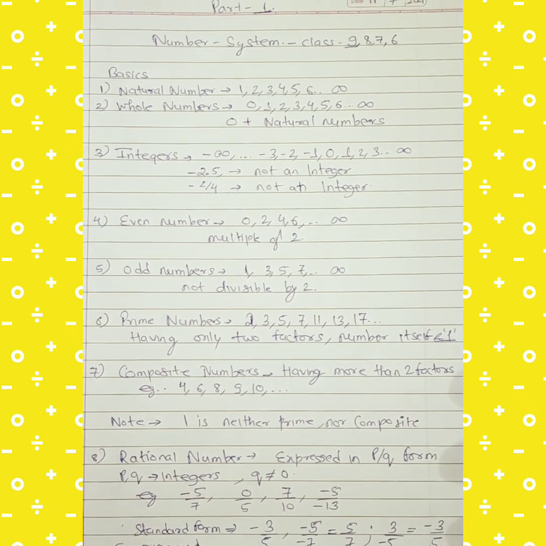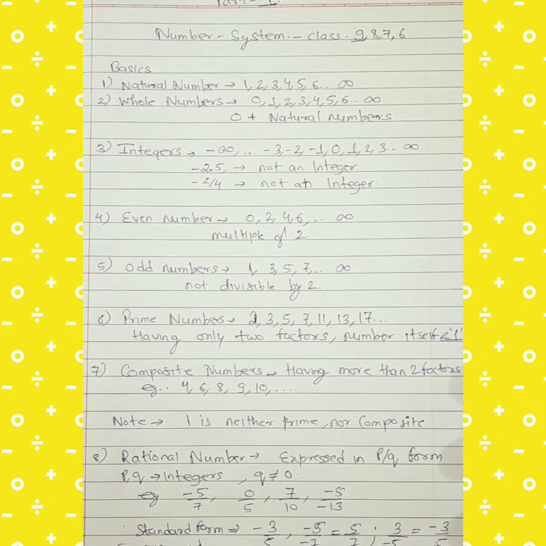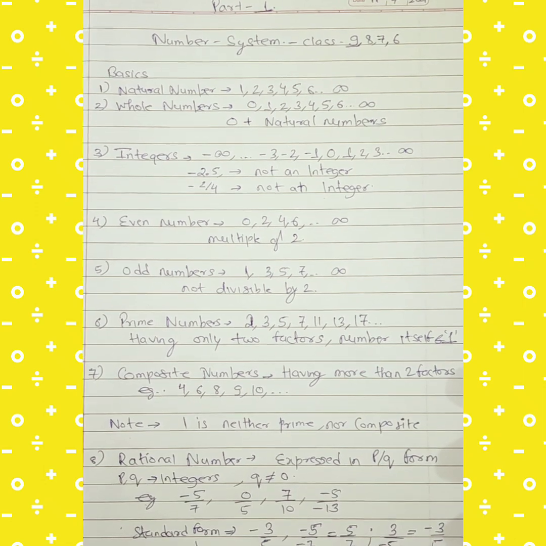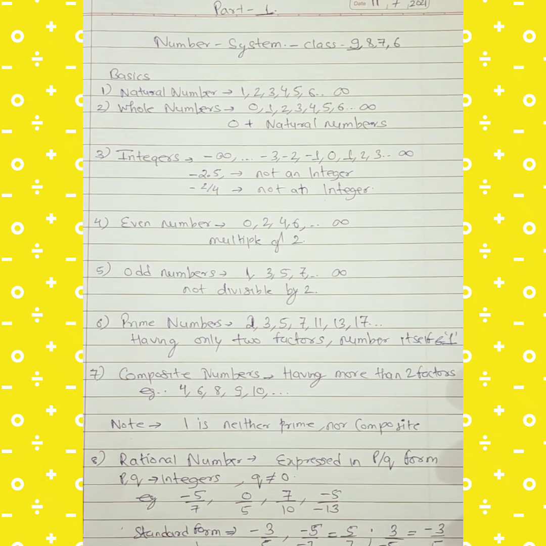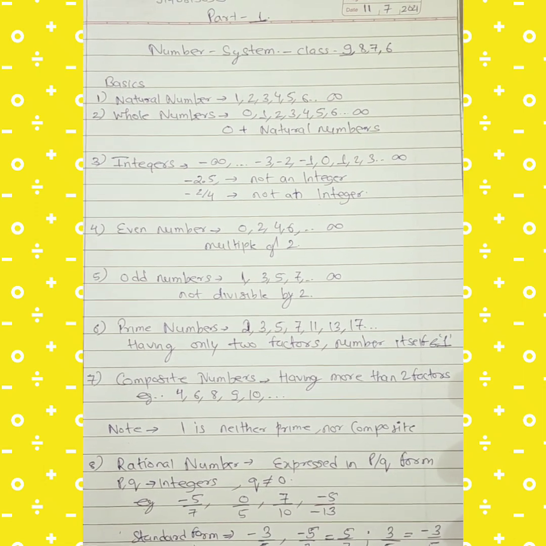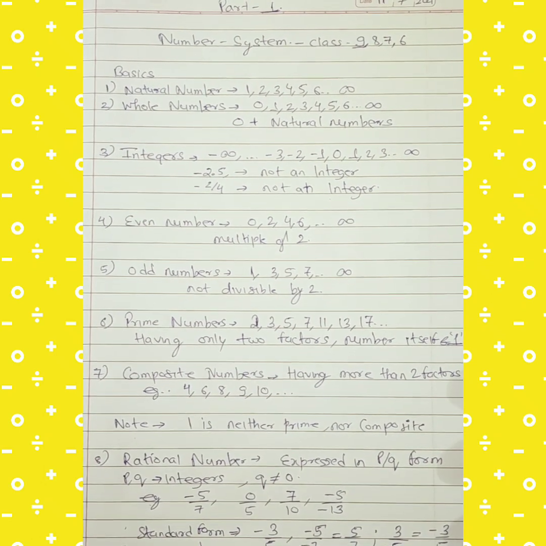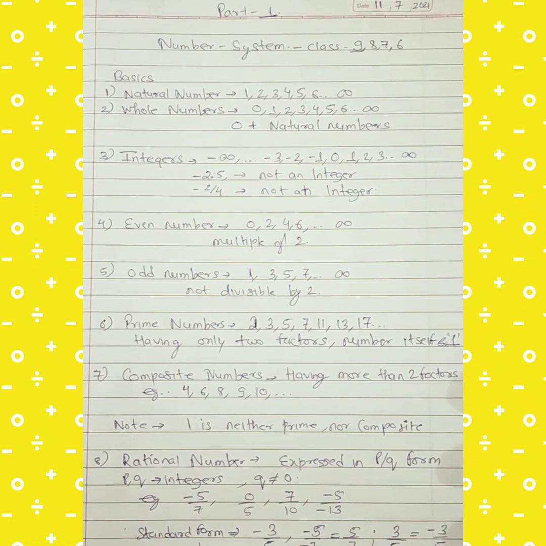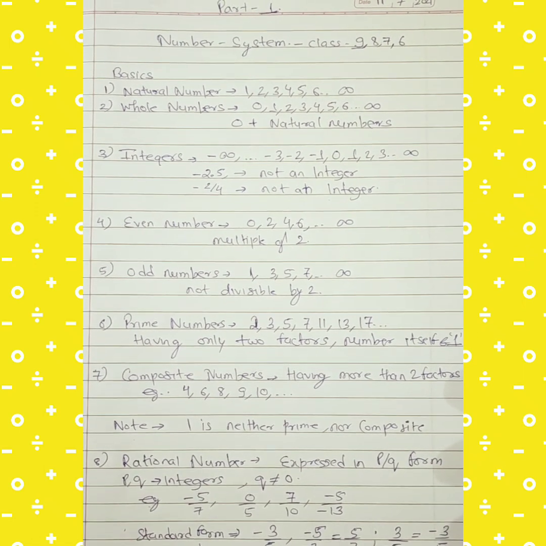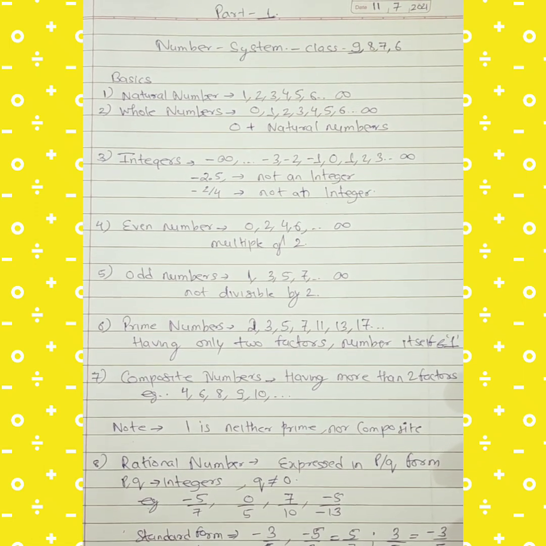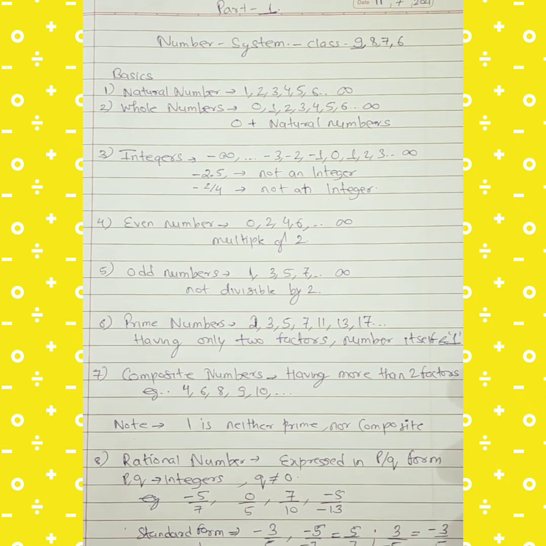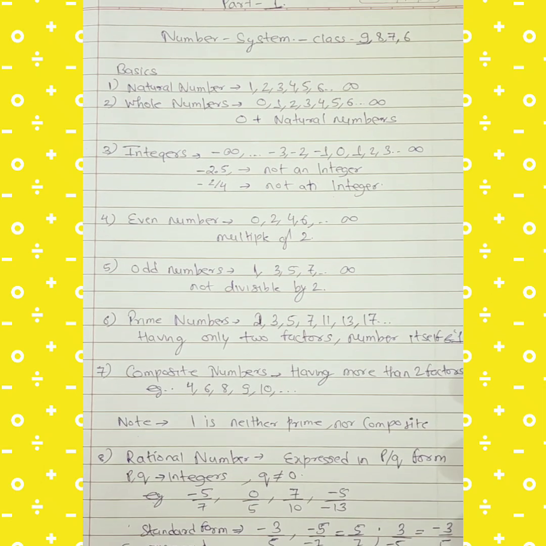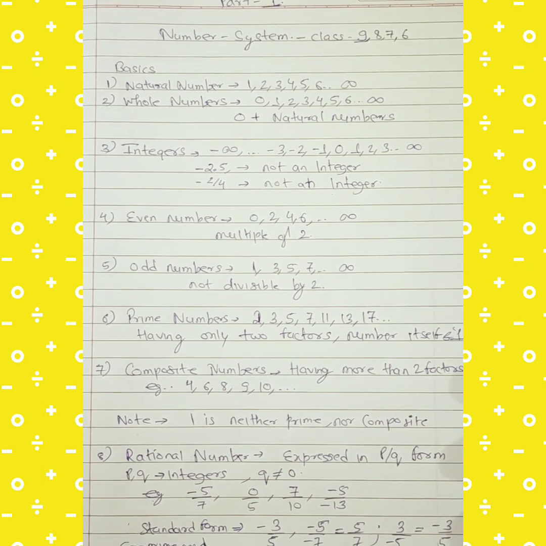Then comes the concept of prime numbers. Prime numbers are the ones which have only 2 factors. First let me tell you in brief what is a factor. Suppose I have a number 8. So it is divisible by 1, it is divisible by 2, it is divisible by 4, it is also divisible by 8. So 1, 2, 4, 8 all are the factors of 8. Similarly, if I say number 6, then 1 into 6 is 6, 2 threes are 6. So 1, 2, 3, 6 are the factors of 6.